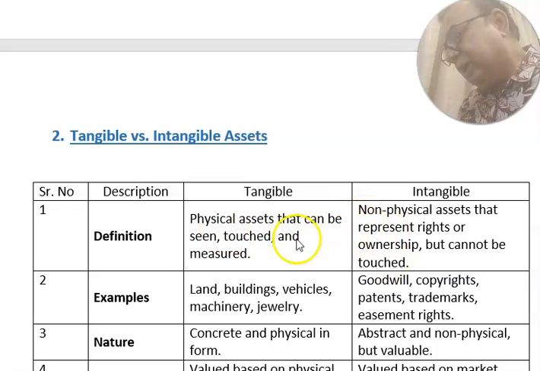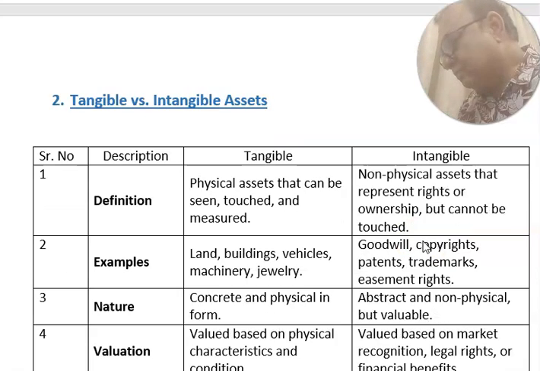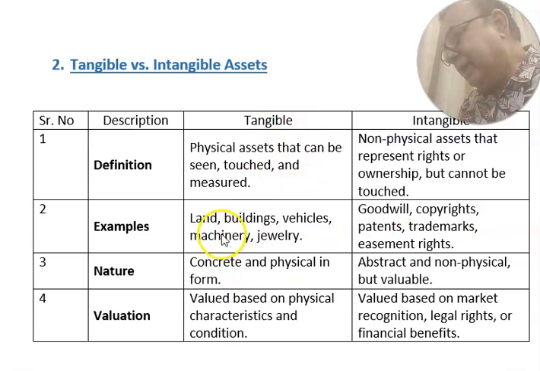Sometimes an MCQ comes for 1 mark: what is a tangible asset and what is an intangible asset. They give the definition and ask whether this is tangible or intangible. Tangible assets: land, building, vehicles, machinery and jewelry. Intangible assets: goodwill, copyrights, patents, trademarks, easement rights.